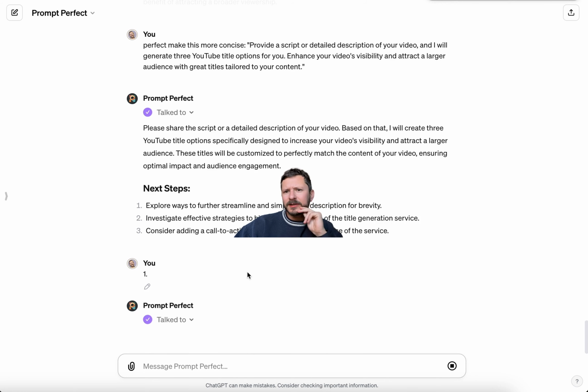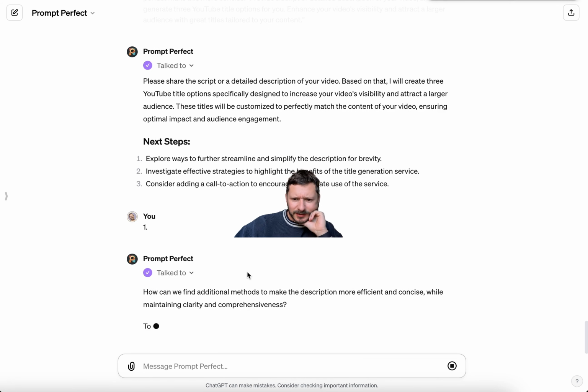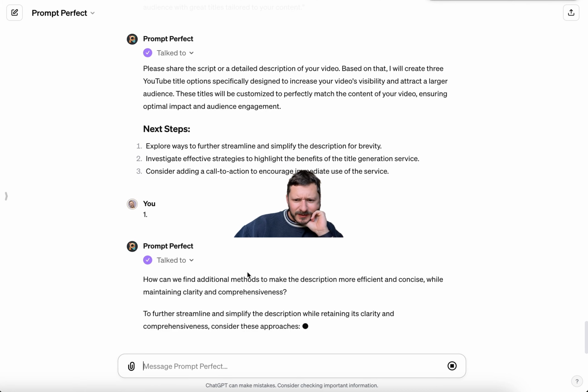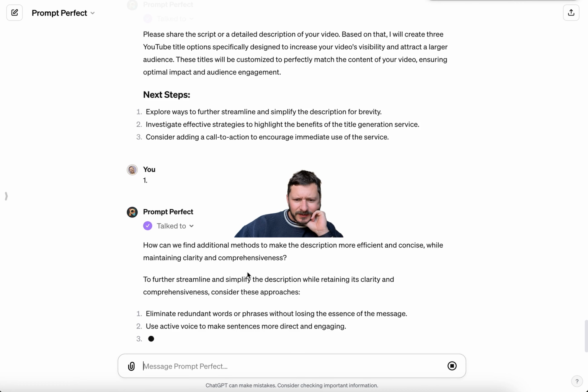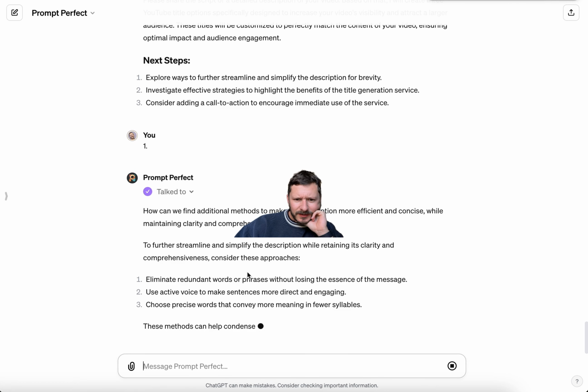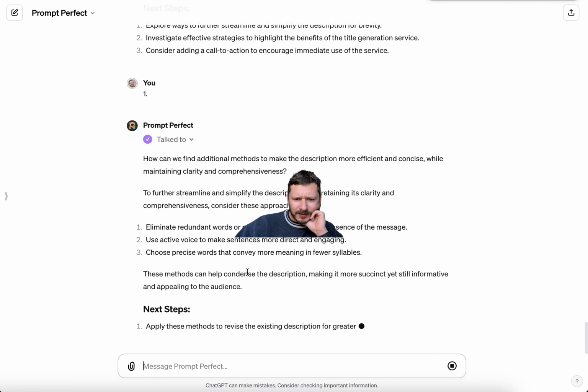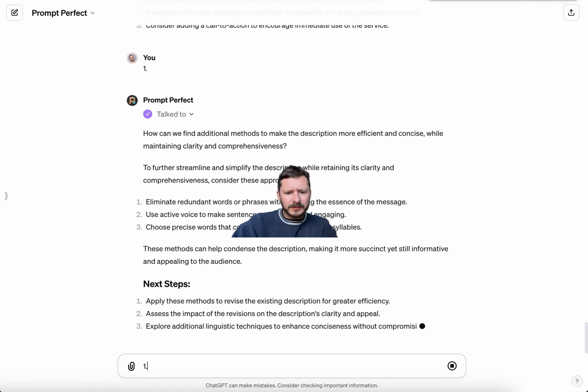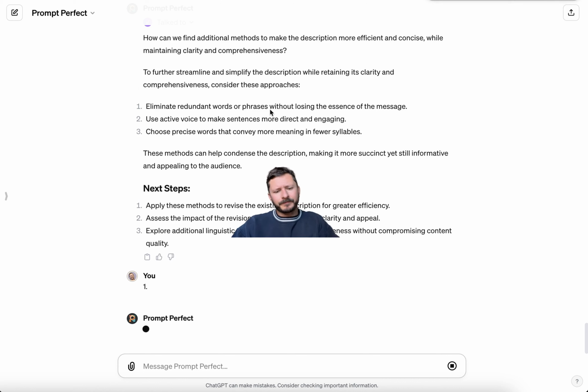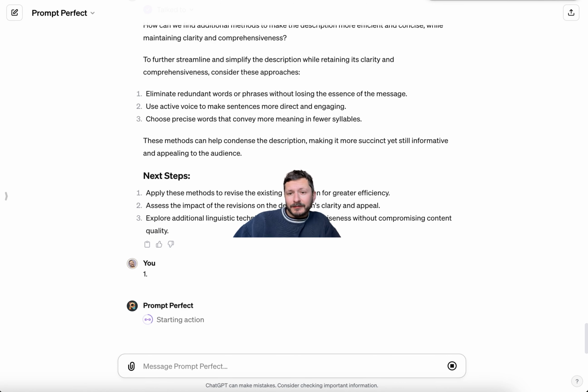Also, my phone's going to run out of battery, which is being used here. How can we find next steps? Yes. Boom. The automatic refinement of prompts is the shit.